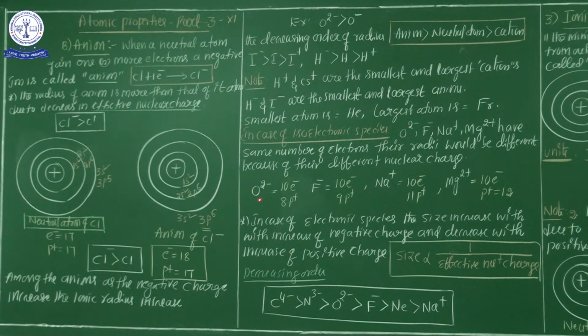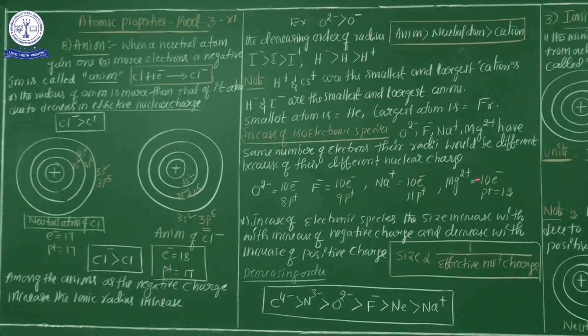O2 minus means the normal neutral oxygen atom has 8 electrons but additionally accepts 2 electrons, making 10 electrons. As usual, it has 8 protons, because the proton number cannot change. So O2 minus has 10 electrons and 8 protons. F minus is 9 plus 1, so 10 electrons and 9 protons. Sodium plus: sodium has 11 electrons, loses 1 electron, so 10 electrons and 11 protons. Magnesium 2 plus: magnesium has 12 electrons, loses 2, so 10 electrons and 12 protons.